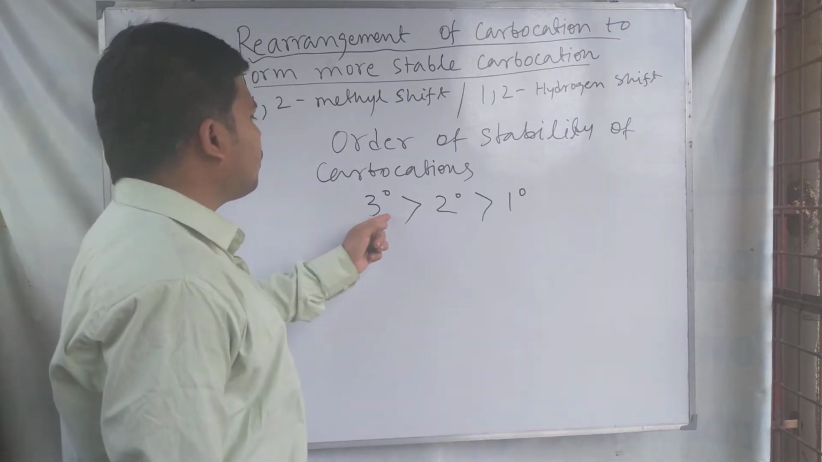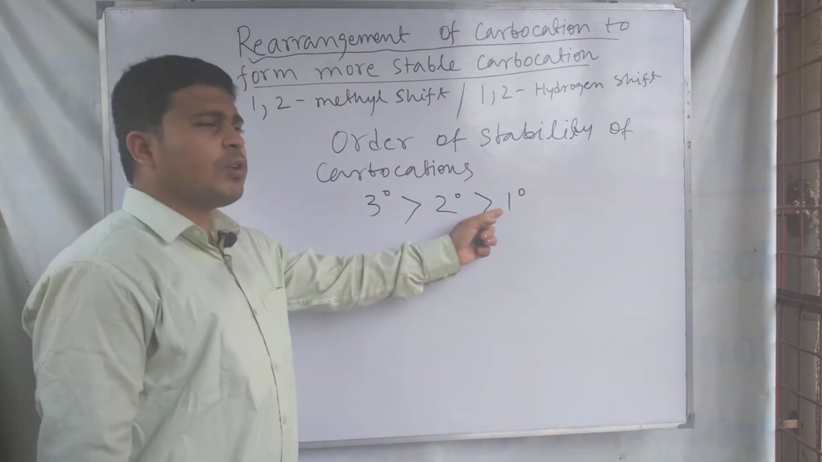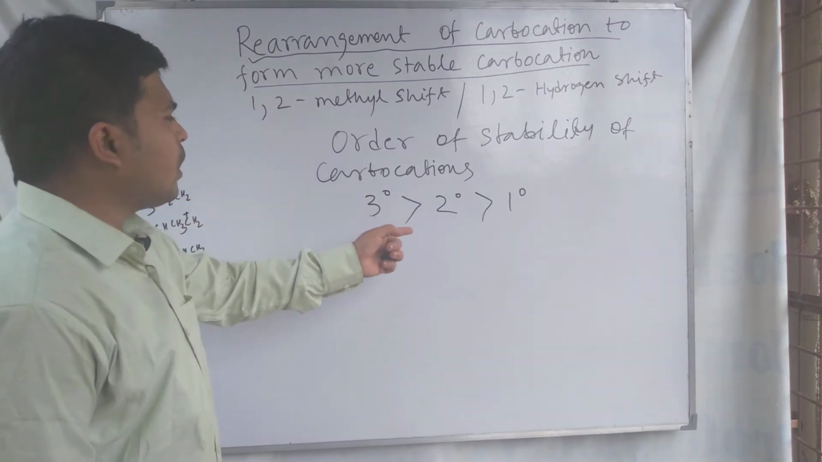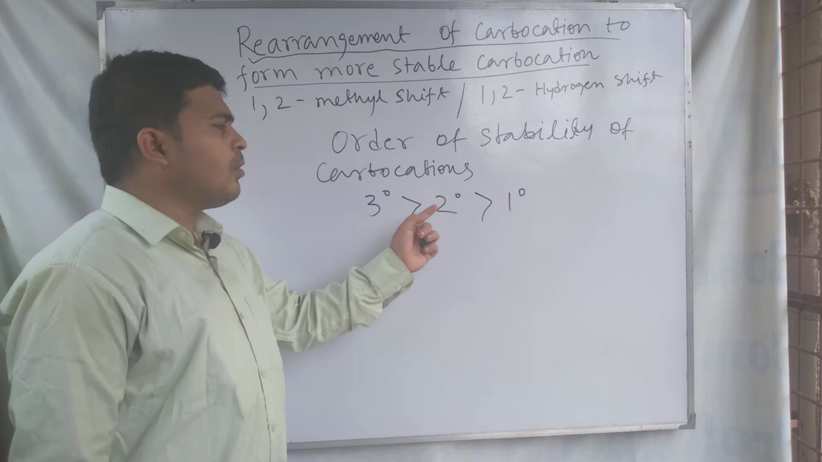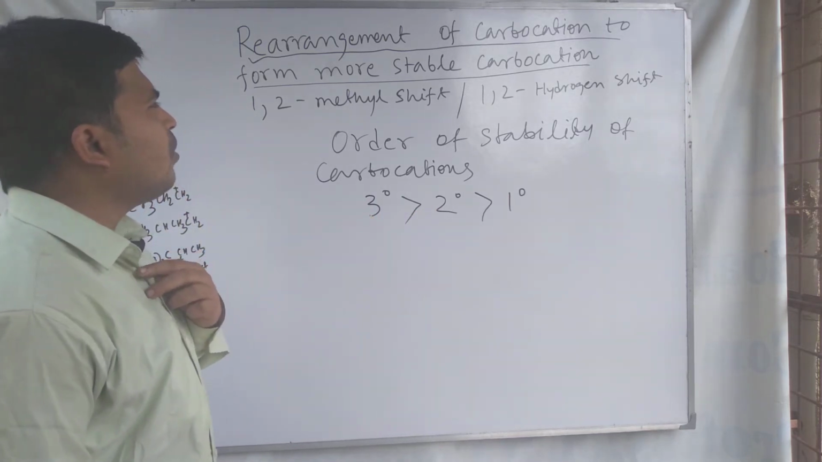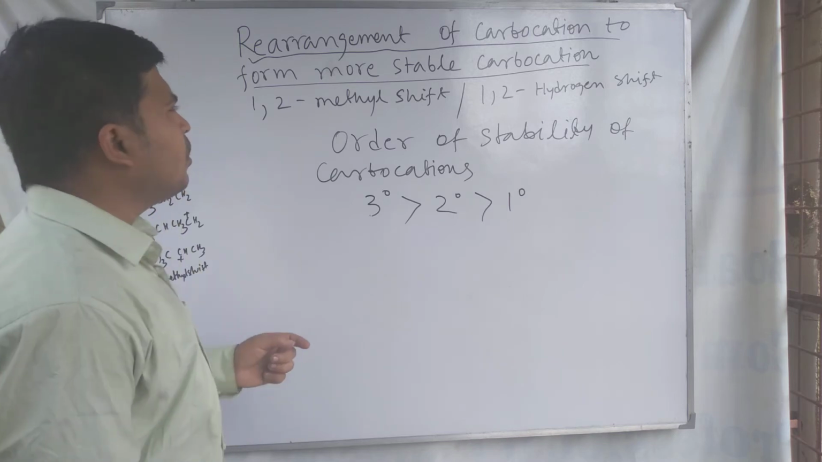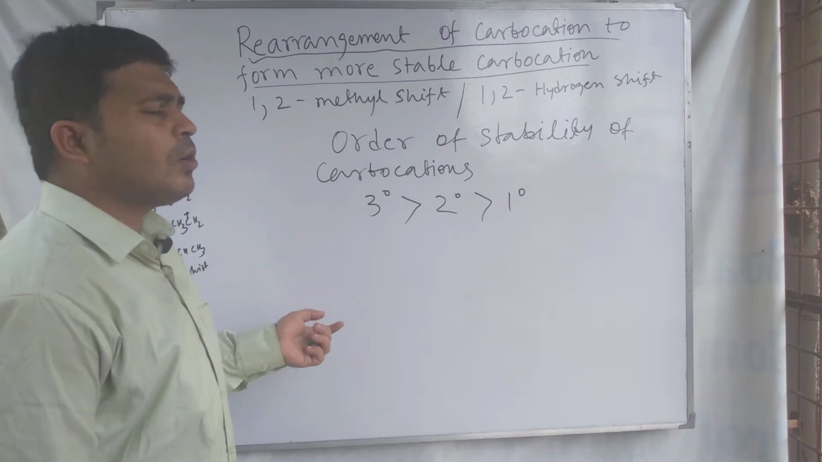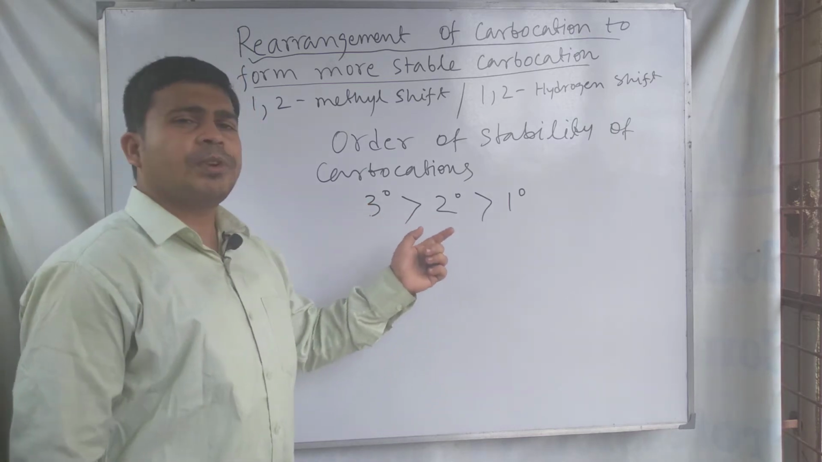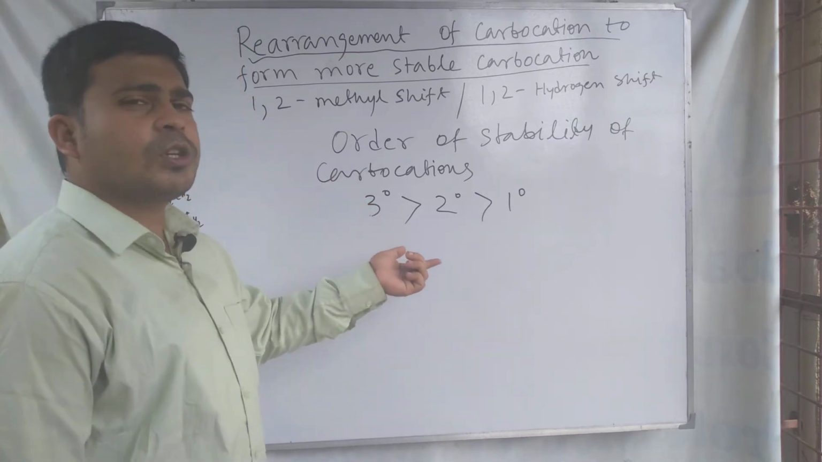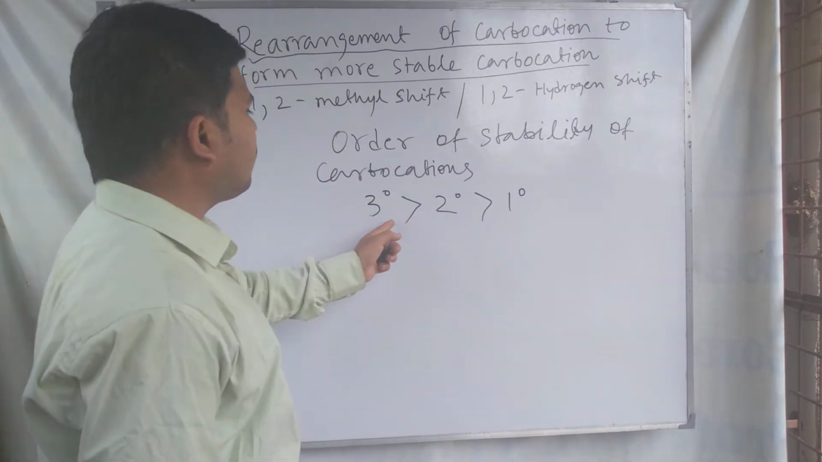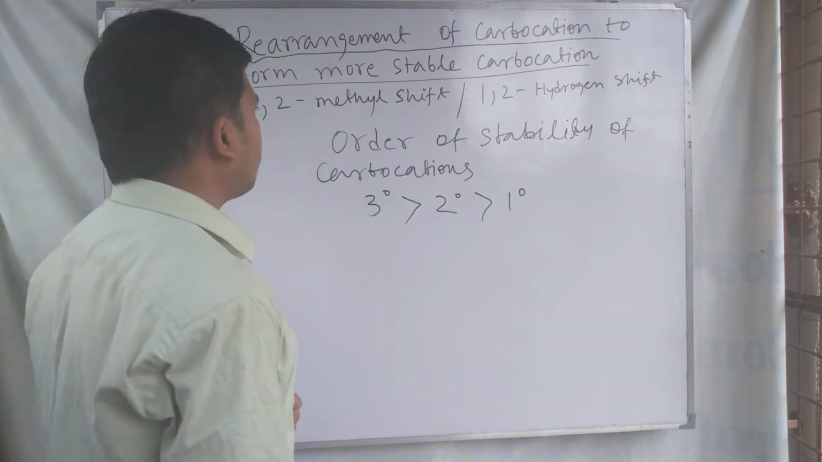So due to this reason that primary carbocation is less stable than 2 degree carbocation, means secondary carbocation, and secondary carbocation is less stable than tertiary carbocation, the rearrangement of carbocation occurs during the formation of carbocation. The carbocation itself rearranges to form more stable carbocation. So this is the order of stability of carbocation. Tertiary carbocation is the most stable carbocation.